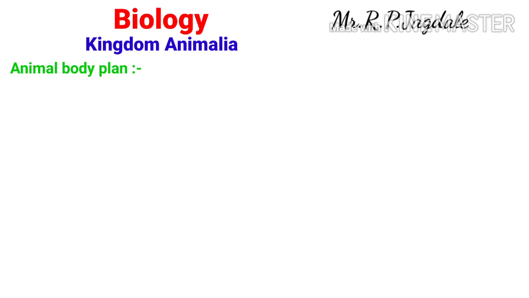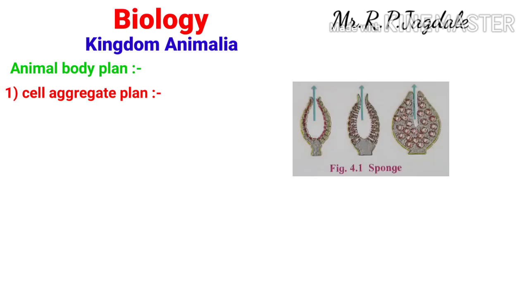According to which there are majorly three animal body plans: cell aggregate plan, blind sac body plan, and tube within tube body plan. In the first, the cell aggregate plan, a few cells come together and function for the survival of the body.